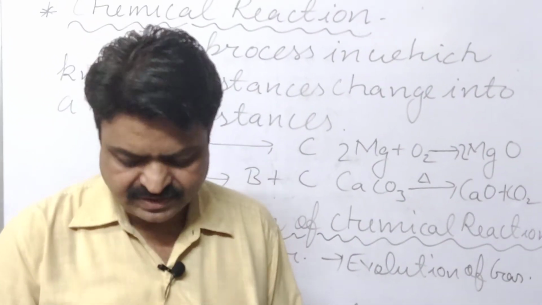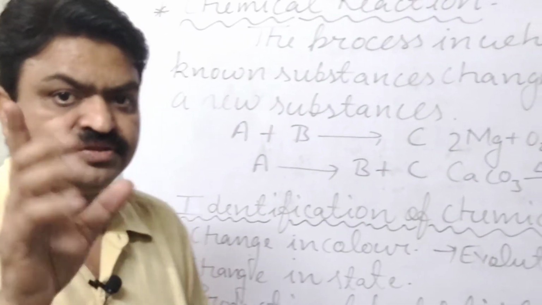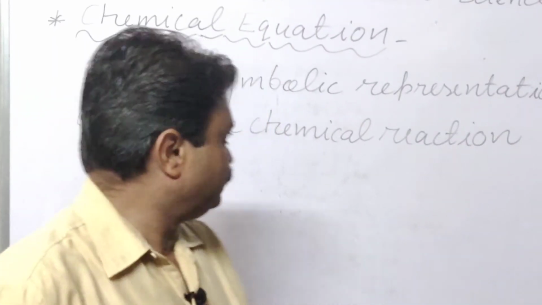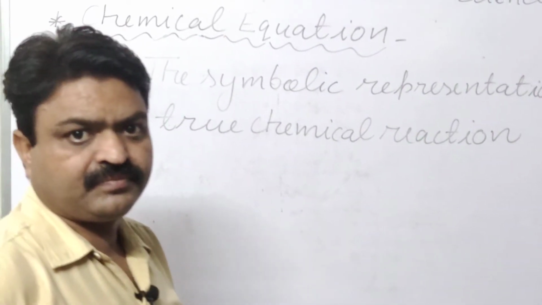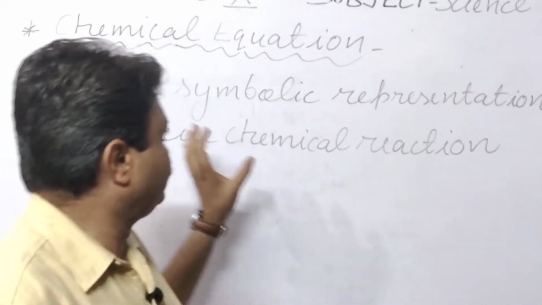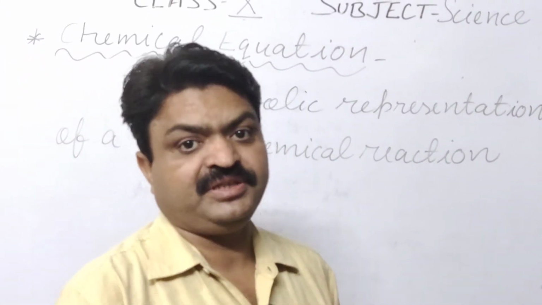about the chemical reaction. Now we will discuss the chemical equation, students. The chemical equation can be represented by symbolic representation or word representation.